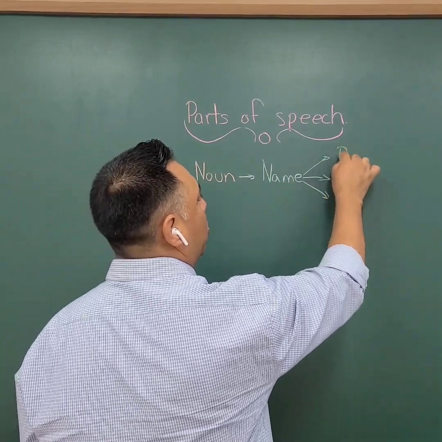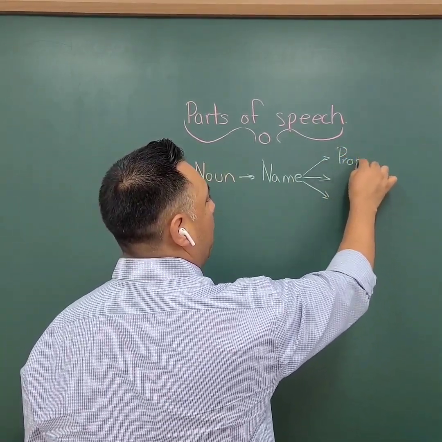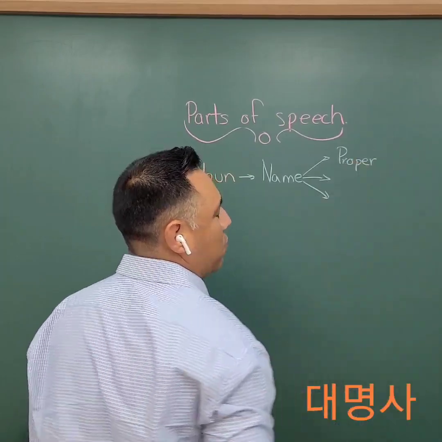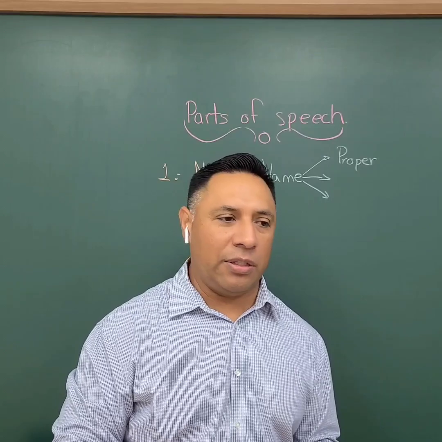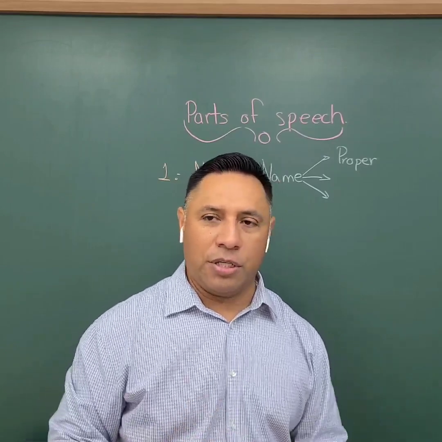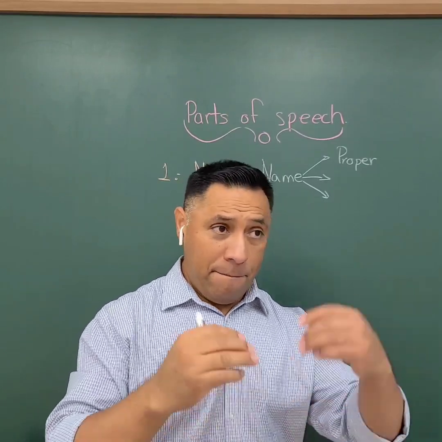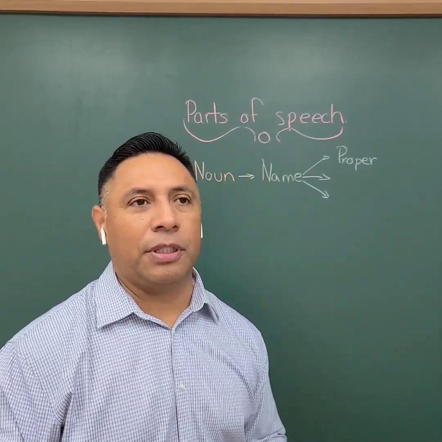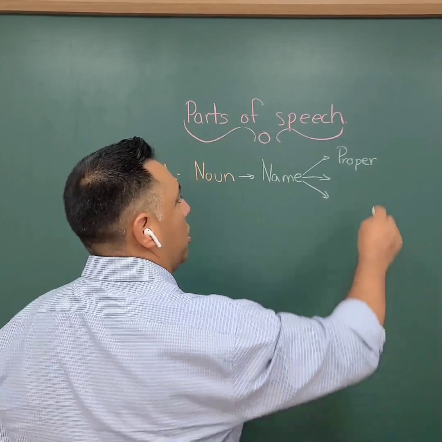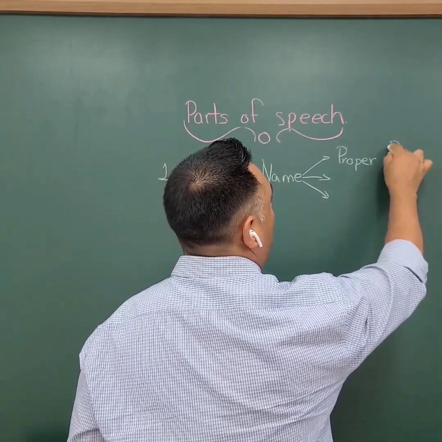We have what we call the proper nouns. Proper nouns are those that refer to physical entities that don't change, and they're, you could say, well known by everybody else. For example, the name of a person, which could be, for example, Paul.